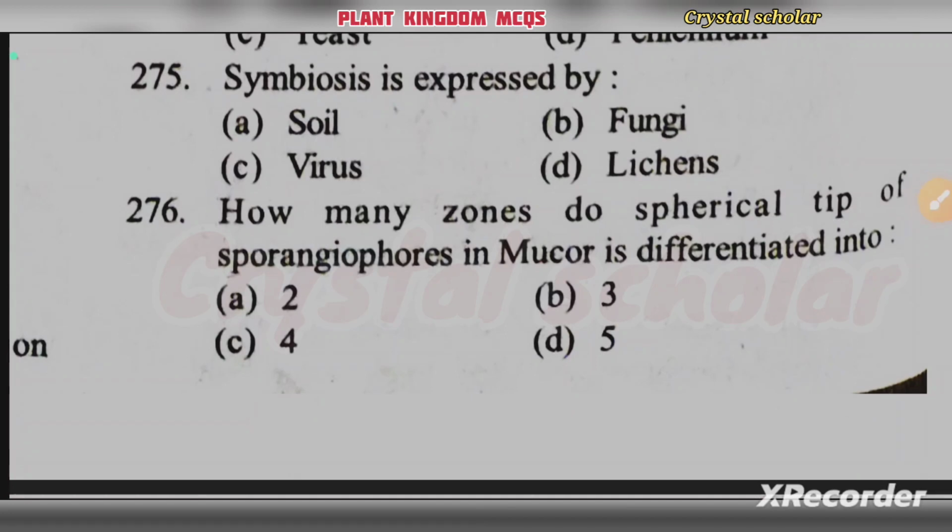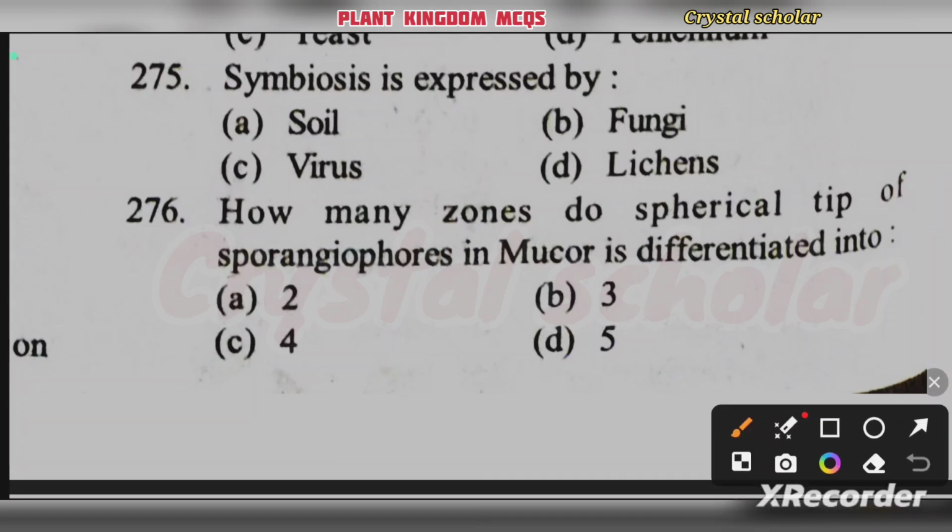How many zones does the spherical tip of sporangiophores in mucor differentiate into? 2, 3, 4, 5. It's 2. Option A is your right answer. Spherical tip of sporangiophores in mucor is differentiated into 2 zones.